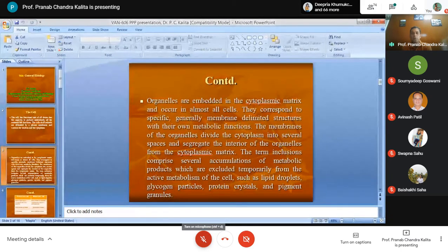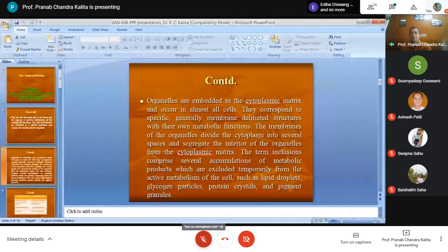Now what do we mean by cell inclusions? In simple form, they are the metabolic end products of cell activity. The term inclusion comprises accumulations of metabolic products which are excluded temporarily from the active metabolism of the cell.